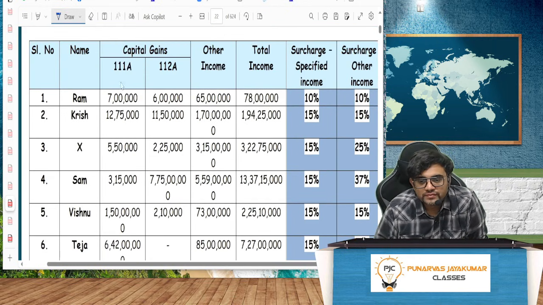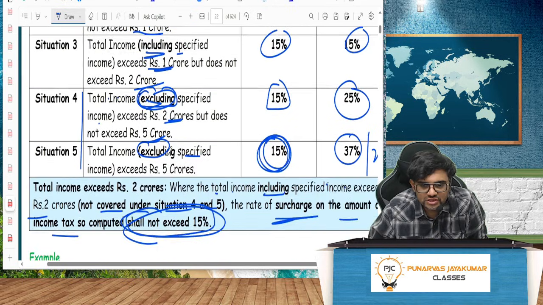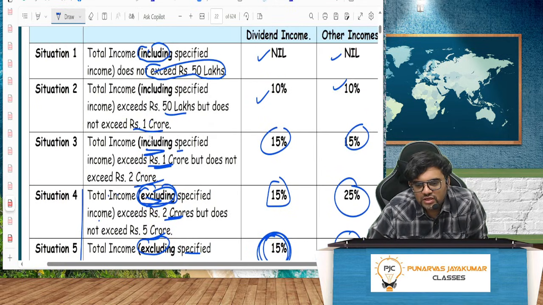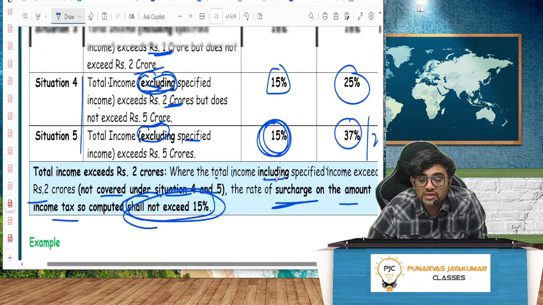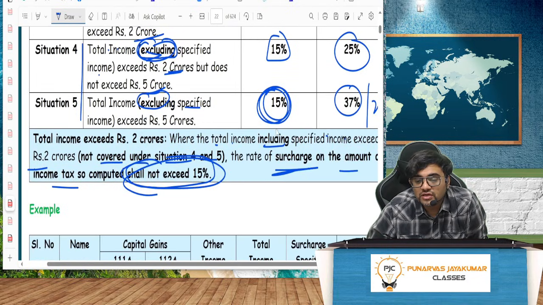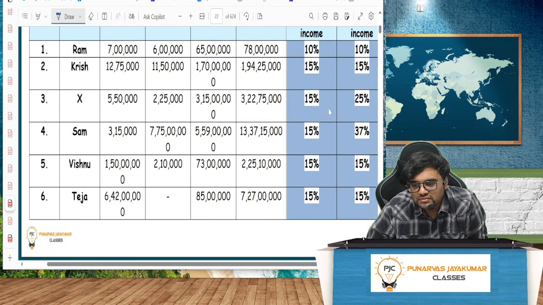Mr. X, 111A, 112A, both put together 7,75,000 and this 3.15 CR. All put together 322.75, which will come under which situation? Everything including is actually more than 2 crore. This will come under special situation. If everything including exceeds 2 crore, then what is the rate? 15%. So it is 15 on